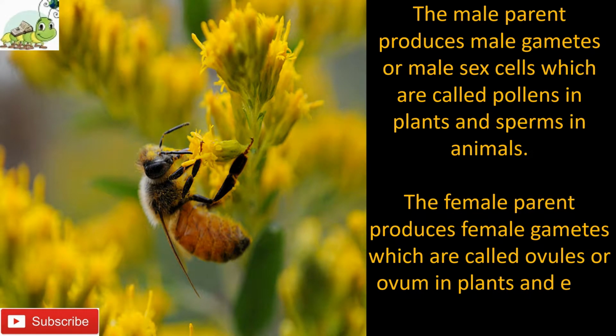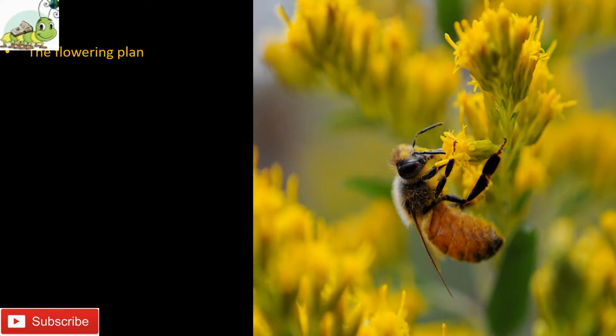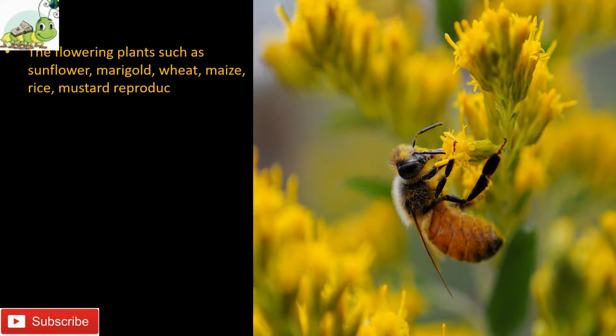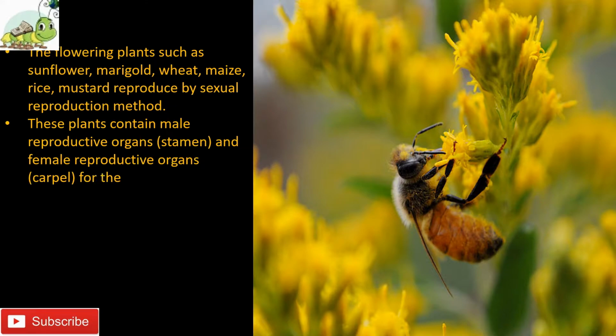Today we will study sexual reproduction in flowering plants only. Flowering plants such as sunflower, marigold, wheat, maize, rice and mustard reproduce by the sexual reproduction method. These plants contain male reproductive organs called stamens and female reproductive organs called carpels for the production of male gametes, pollen, and female gametes, ovum, respectively.